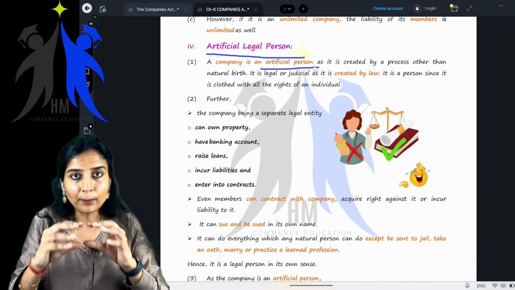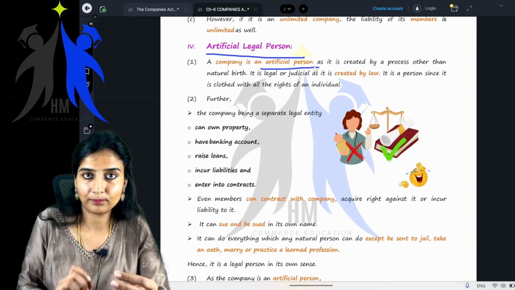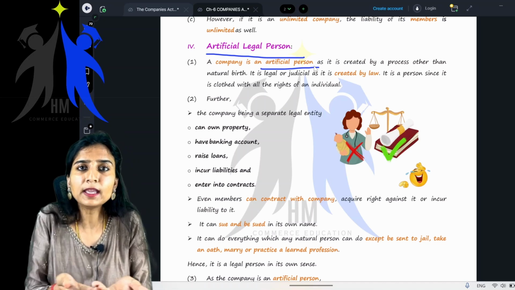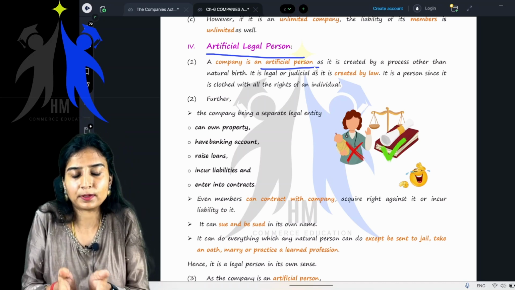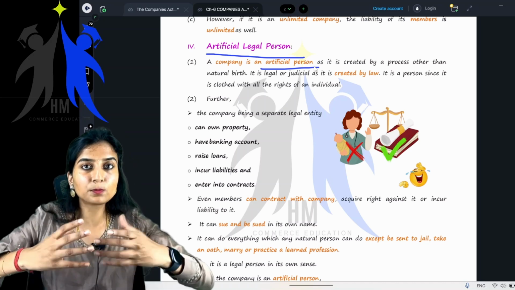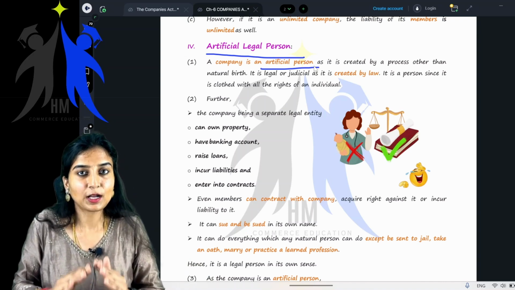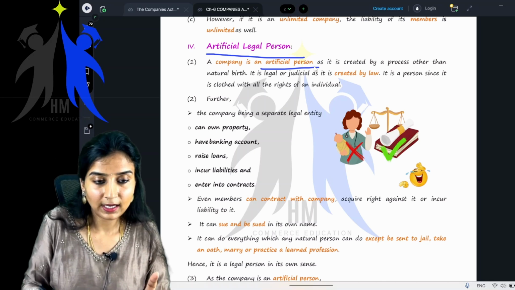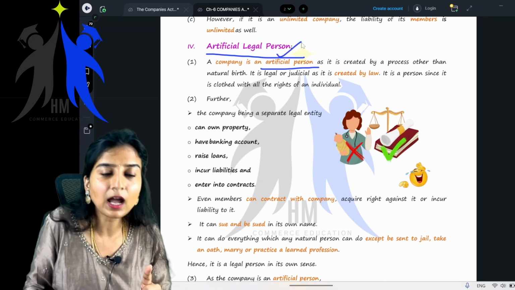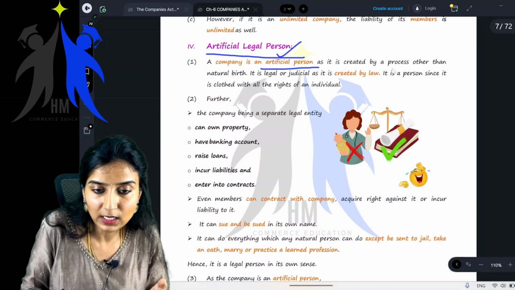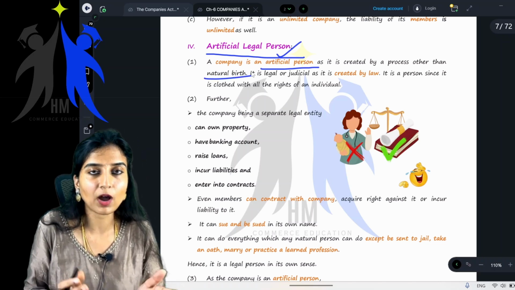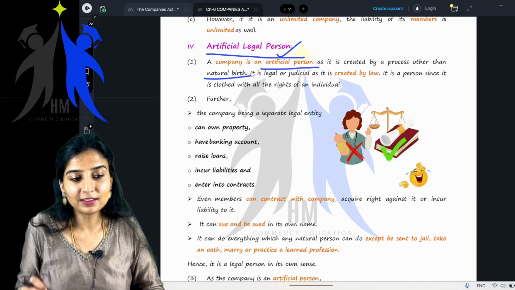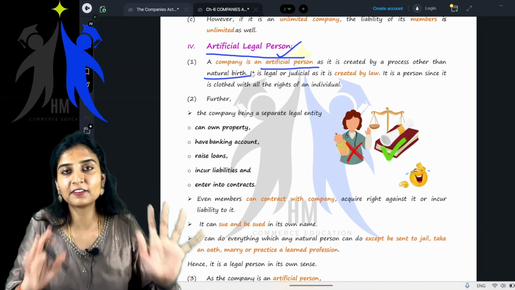A company comes into existence by law. Ma'am, how? According to the Companies Act, a company can be incorporated. So when you incorporate or register a company, a company is born. So a company is an artificial person. It is not a natural person. It is created by a process other than natural birth. That is the only difference they are trying to tell you.